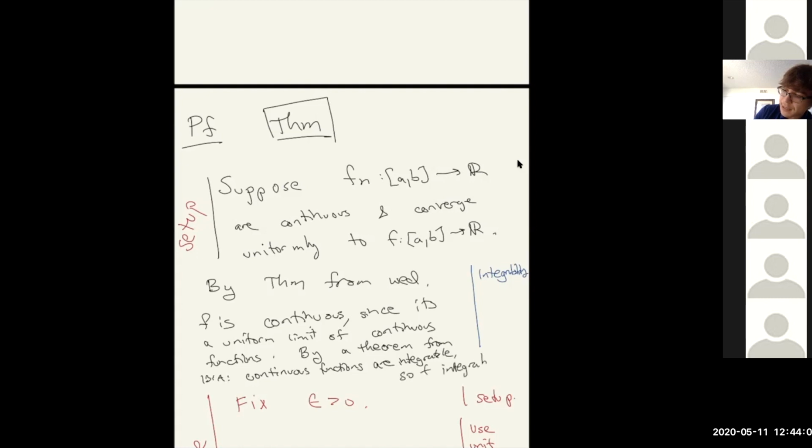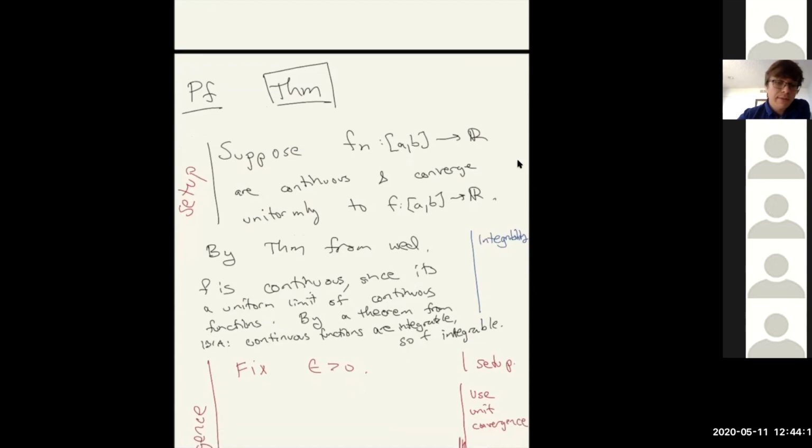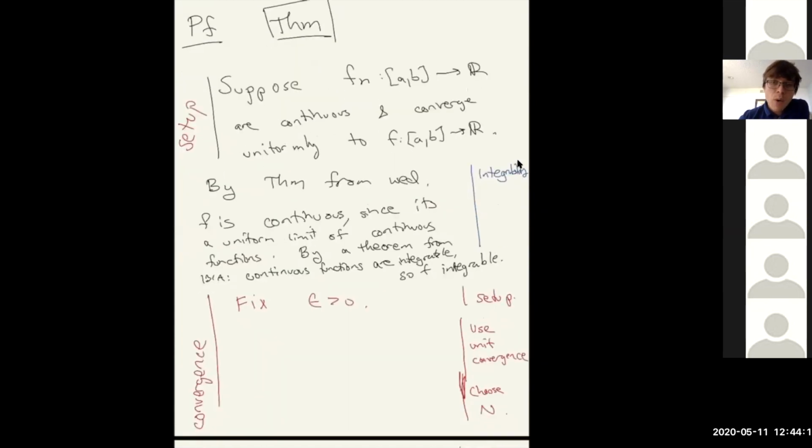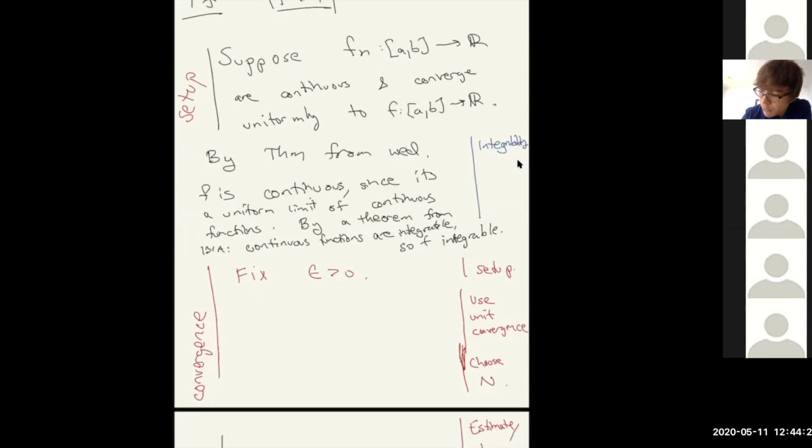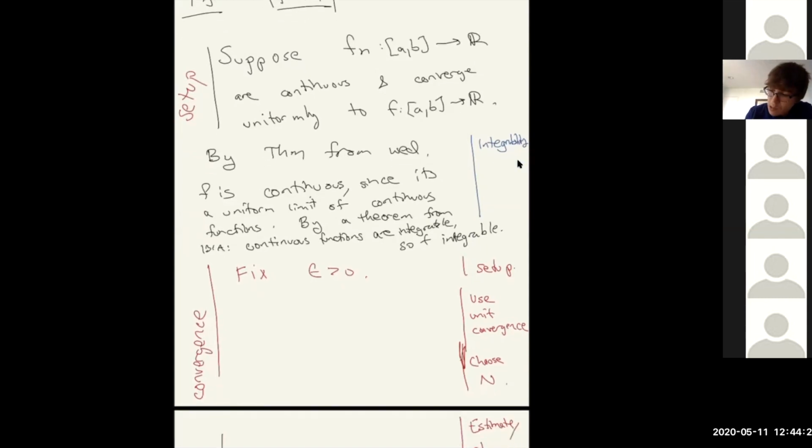We need to state this, just like with the sups and limits, because we have to make sure that the integral is actually well defined. Okay, now all the integrals in this problem are well defined. Also, technically Fn's integral is defined because it's continuous by the same argument. So now we want to prove the convergence. So let's fix an epsilon. We have to use the uniform convergence somehow.